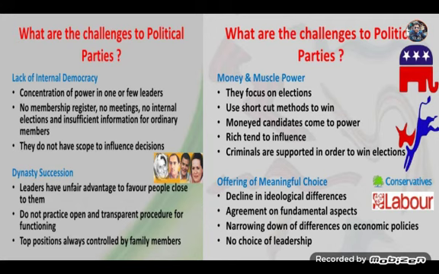Then the second challenge is dynastic succession. Leaders have an unfair advantage to favor people close to them. Nepotism is going on in every political party. After the death of a leader, generally his son or his close relative becomes the leader of the party. The top positions are always controlled by family members. So a hereditary system is there in the political party, which is not good for our democracy.